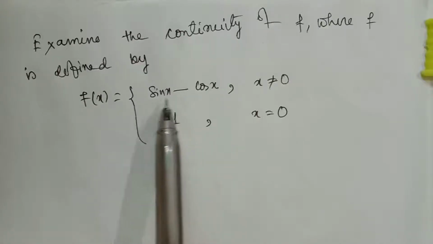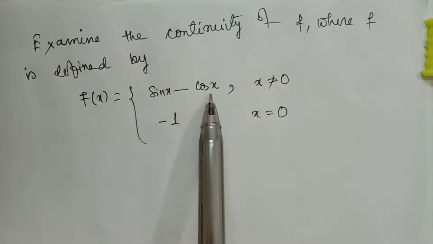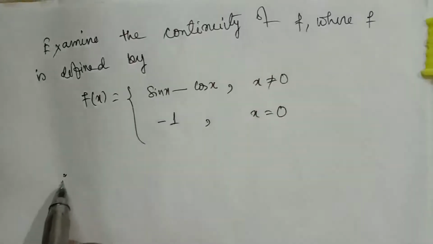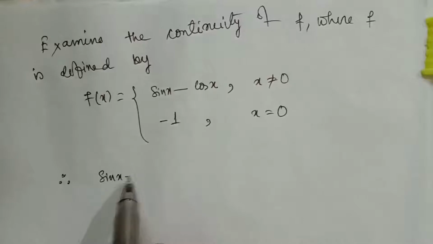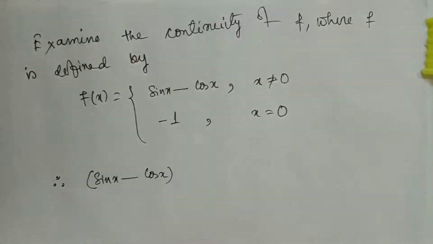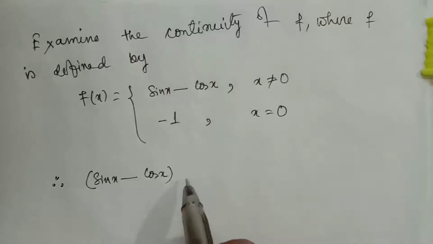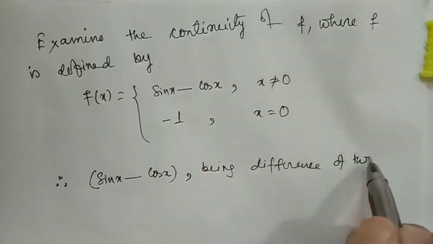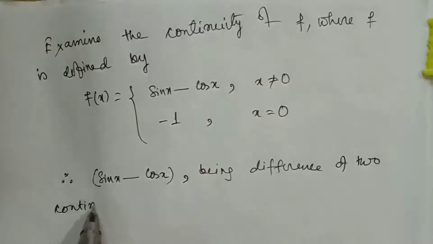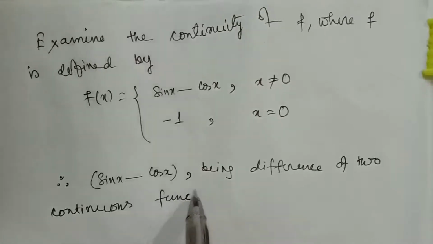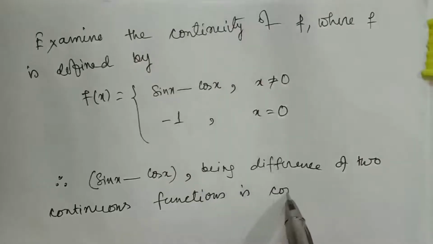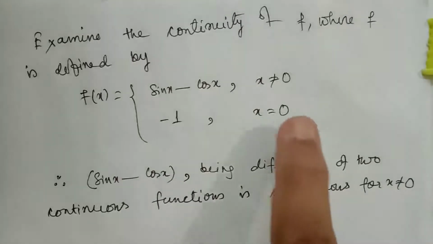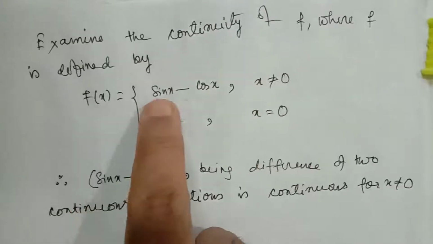We know sin x is everywhere continuous, cos x is also everywhere continuous, and difference of two continuous function is also continuous, and therefore we will write in this way, sin x minus cos x being difference of two continuous functions is continuous for x not equal to 0, because when x is not equal to 0, then fx equal to sin x minus cos x.